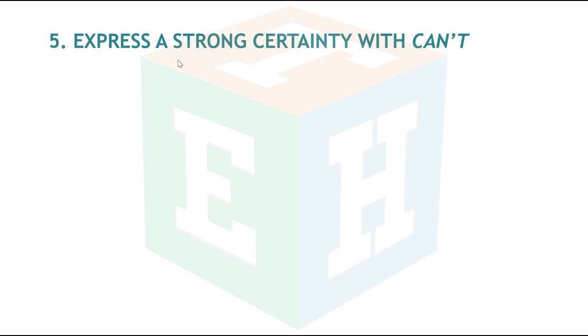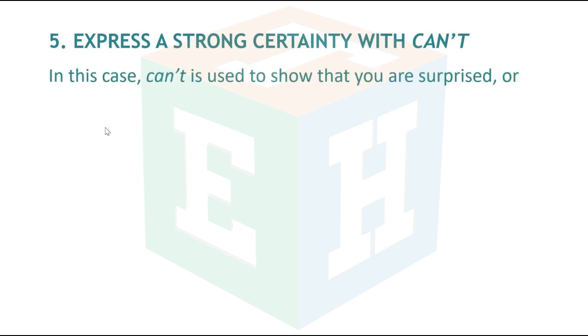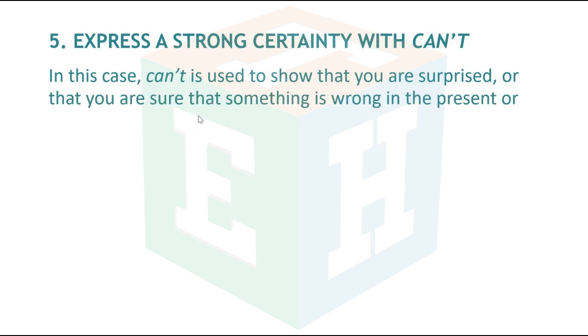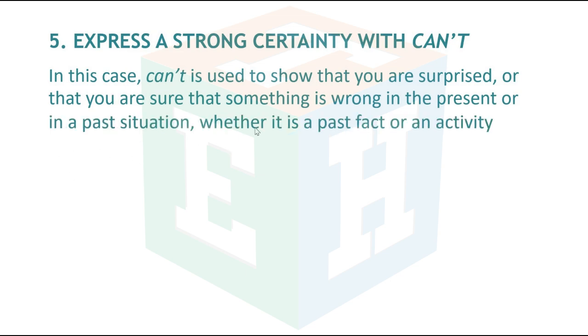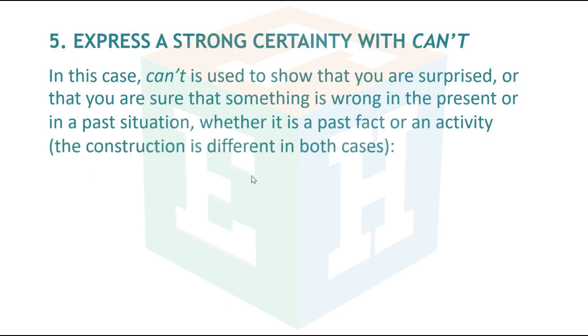Number 5, express a strong certainty with can't. In this case, can't is used to show that you are surprised or that you are sure that something is wrong in the present or in a past situation, whether it is a past fact or an activity. The construction is different in both cases.